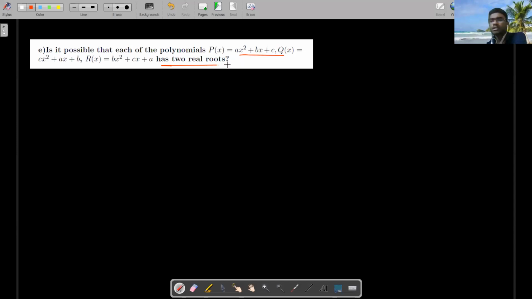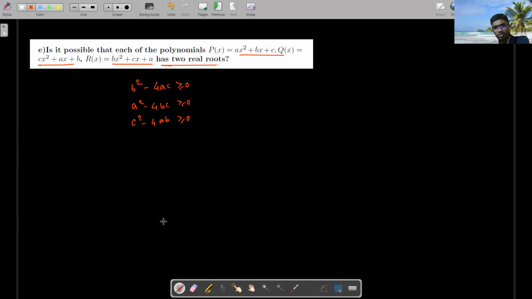So all these things are quadratic, right? Quadratic having roots means, for the first polynomial, b square minus 4ac greater than or equal to 0. Everyone knows the quadratic equation, right? Then for the second one, a square minus 4bc greater than or equal to 0. For the third one, c square minus 4ab greater than or equal to 0.